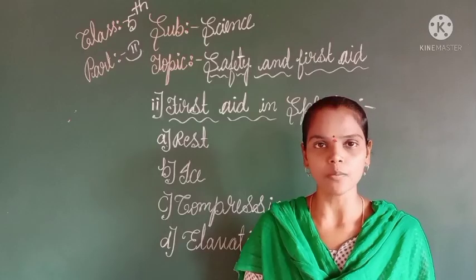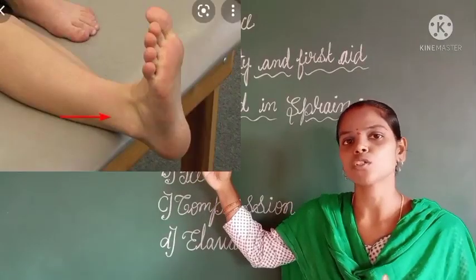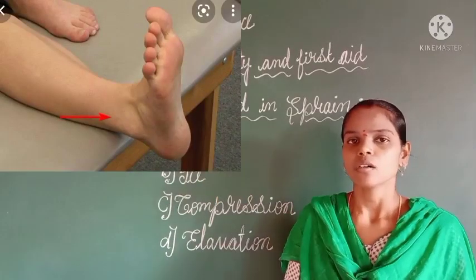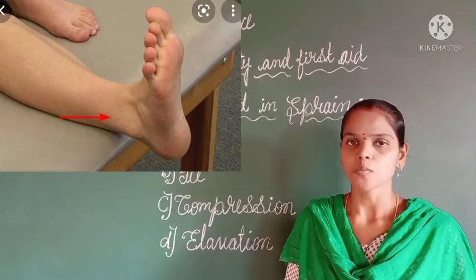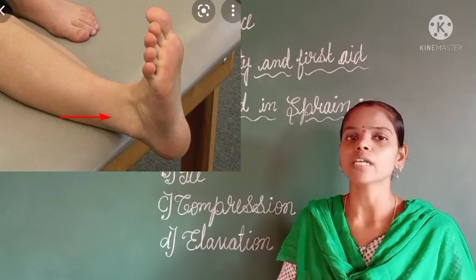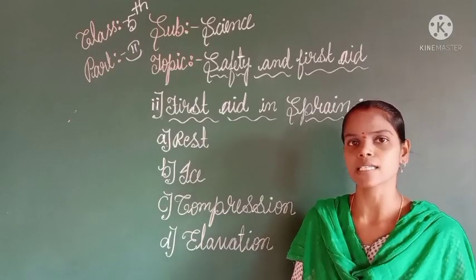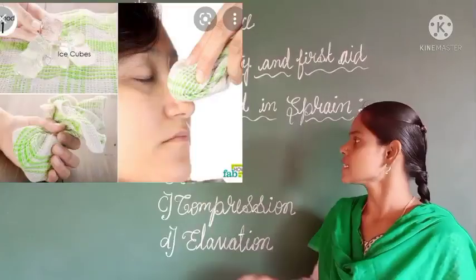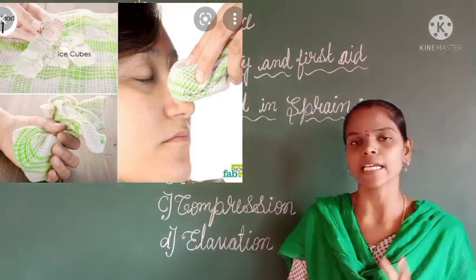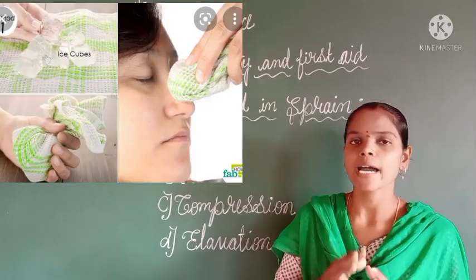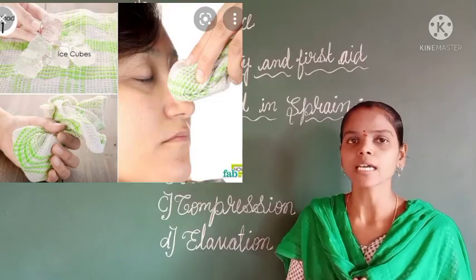In the RICE principle, first you have to give rest to the injured person. Don't allow them to move or stand. If the sprain is in the leg, let them take rest. That is the first point of the RICE principle. R stands for rest. Next is ice. Where the area is sprained, we must apply ice cubes, or tie ice cubes to the sprained area.